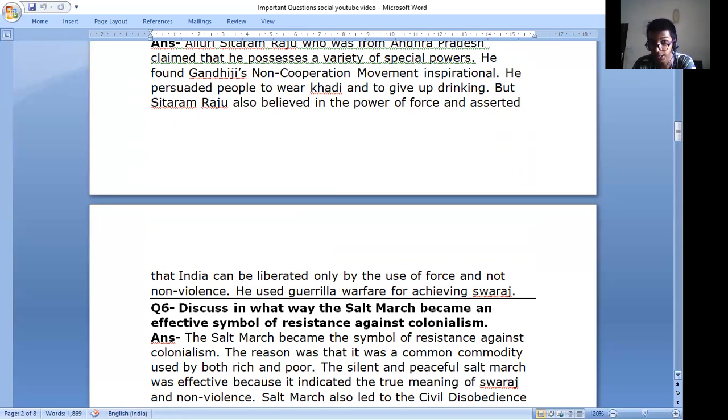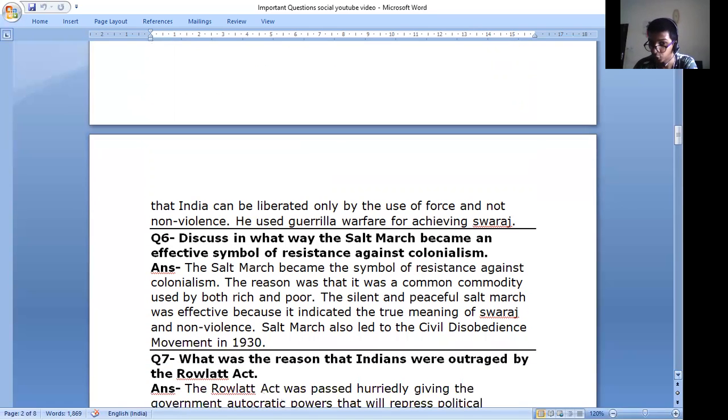Please learn this answer, guys. It's a very small answer, but has a very deep meaning and is very important too, right?